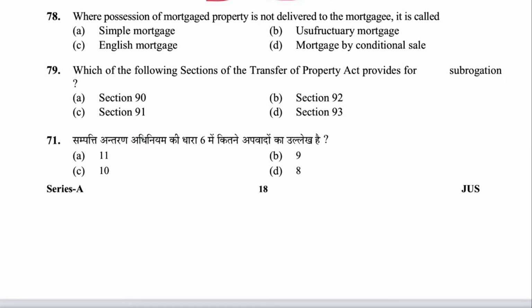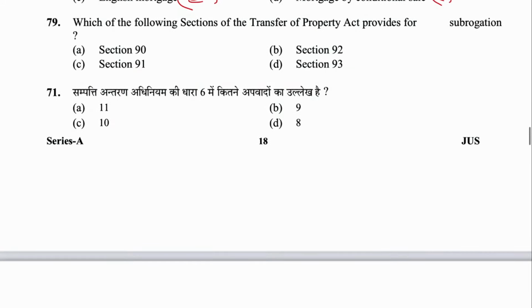Next, 78: where possession of mortgaged property is not delivered to the mortgagee, it is called a simple mortgage. A is the answer. Again 58, A, E, D, C. Next, 79: which of the following sections of TPA provides for subrogation? That is section 92. B is the answer.